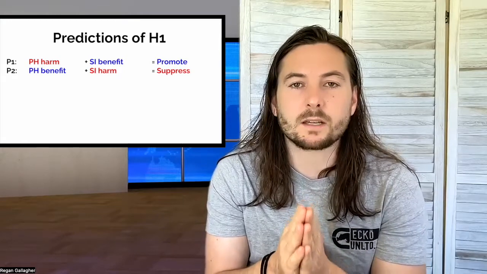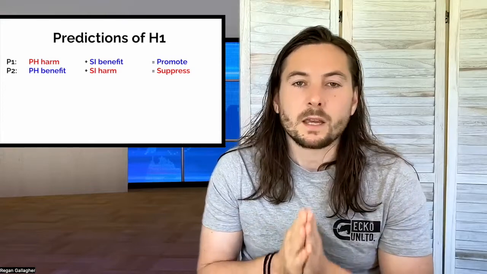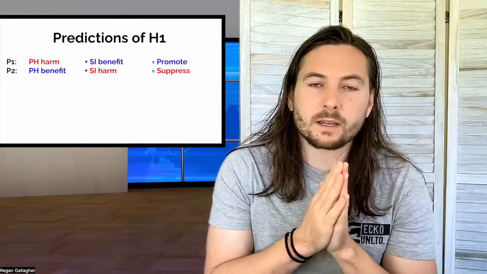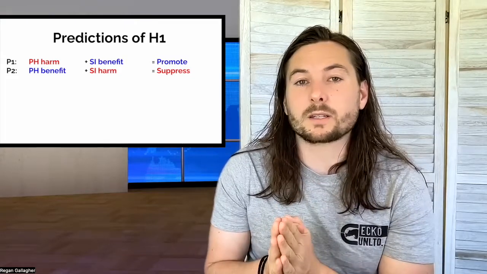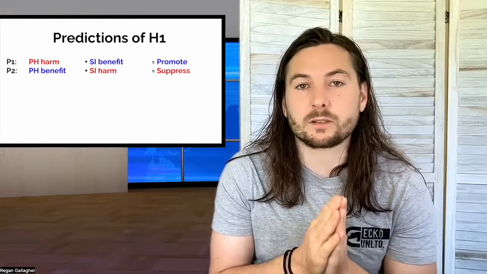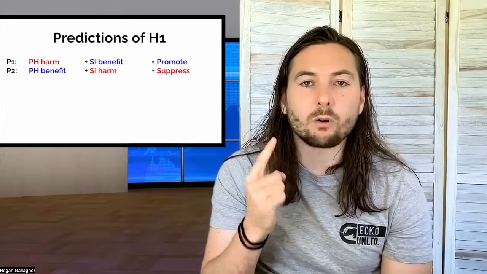And these are the kinds of things that we can look for as evidence that there was some kind of conspiracy. In exactly the same way, we could find things that did benefit the public health, or that would have benefited the public health but were suppressed, because they didn't have a benefit to the special interests. Okay, so these are the two clearest predictions of our alternate hypothesis.